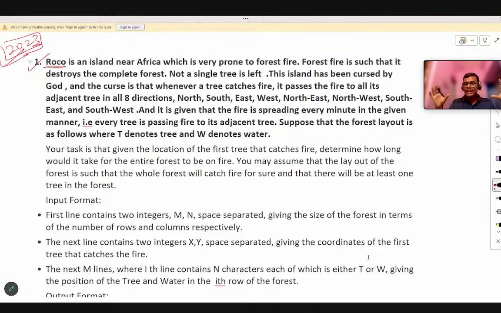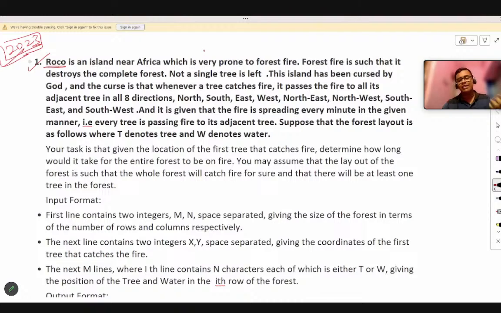So a hypothetical story has been given to us, and in the same way TCS generally forms their questions. They generally tell you one story first, and in that story they hint at something, and after that the problem statement comes, where they want some solution on this story problem from you. So we have to look at this story very carefully, read this very carefully, because all our information is given here only.